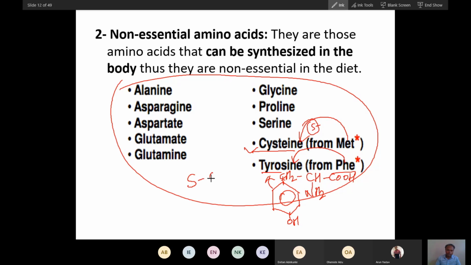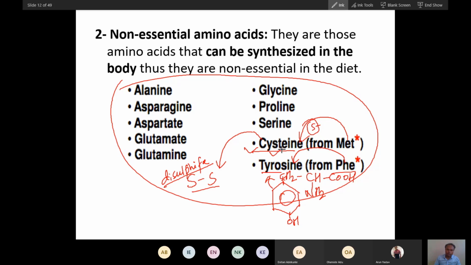Wherever in protein you see a disulfide bond, it is because of cysteine. Remember this. Here is one question: which of the following amino acids contribute to disulfide bond in protein?